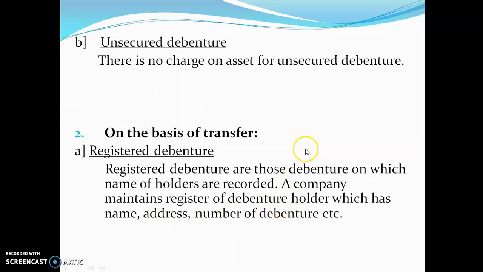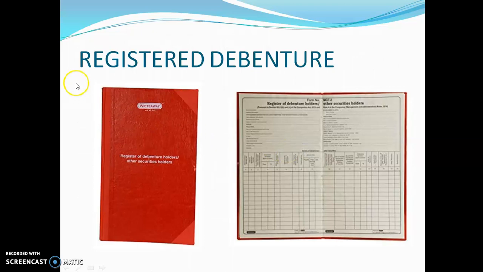Let's move further. See the picture of a register. In order to make it easier, this is the register of debenture. It is the same as your accounts notebook, and the details of registered debenture holders are written here. It's not very clear, but I have put up the picture so that you can come to know what a register is and what the content in this register is.